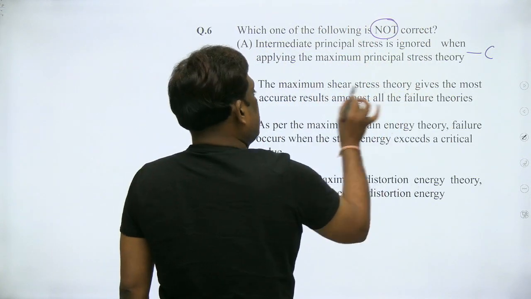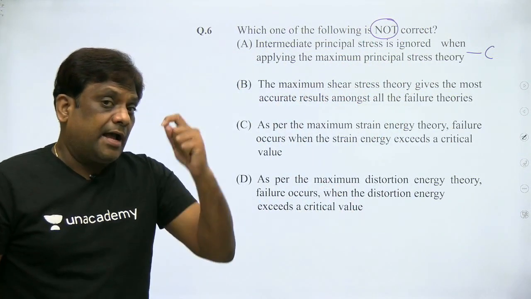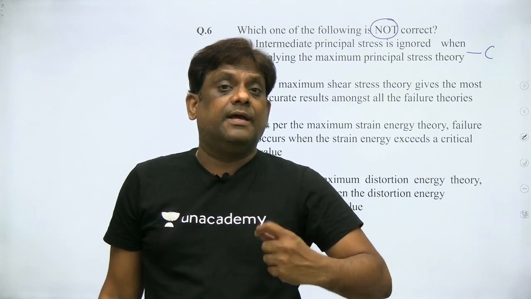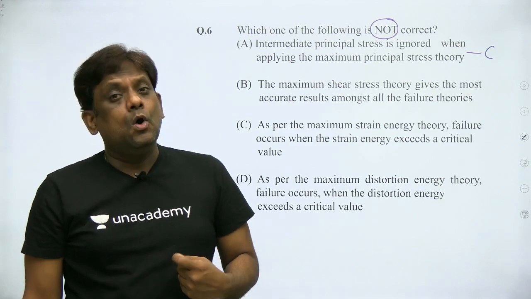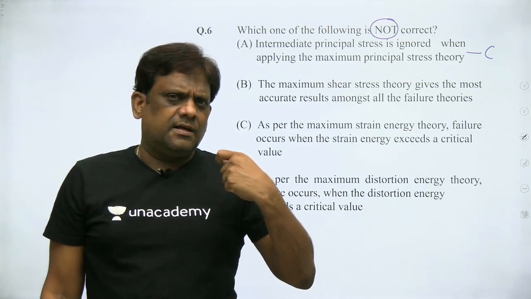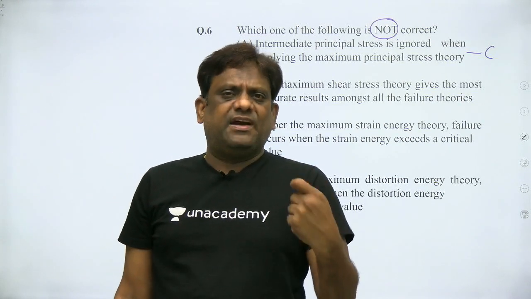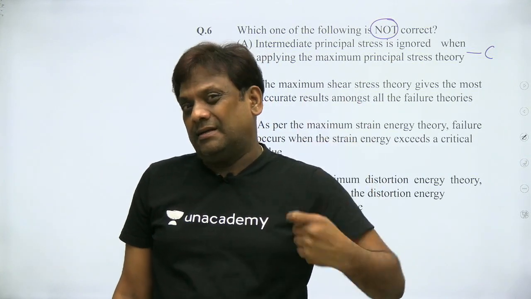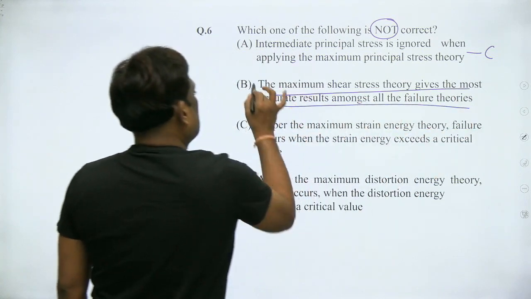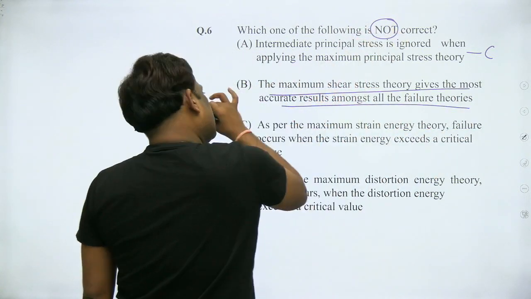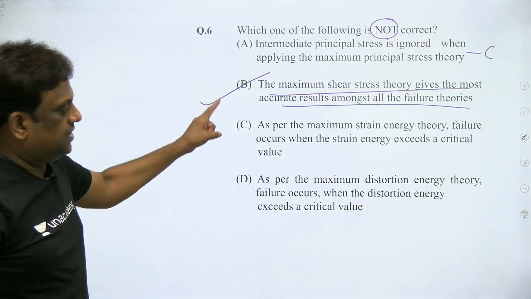Maximum shear stress theory gives accurate results. No. The accurate results are given by von Mises theory, where the maximum shear stress is 0.57 sigma y. That is the accurate result given by von Mises. So he says maximum shear gives accurate results. That is the wrong statement. Yes, this is the wrong statement.